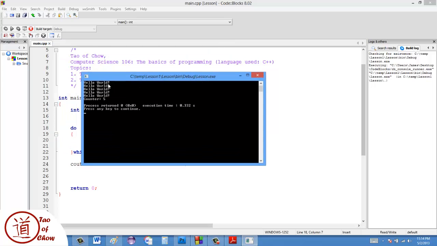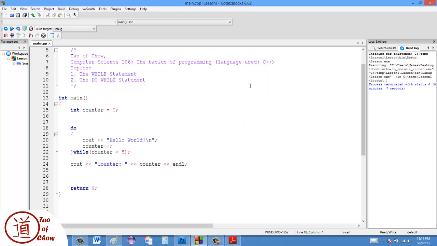Okay, and so I've got 1, 2, 3, 4, 5 times, and the counter is 5. And so we're able to loop again 5 times. Now, a lot of people at this point might be saying, well, aren't they the same then? Or they must be the same. Well, actually, they're not the same. The difference between them is only a really, really slight difference, but it's a pretty important difference.